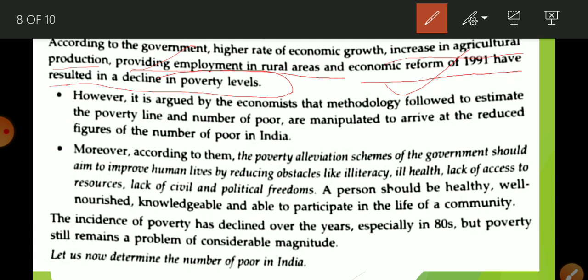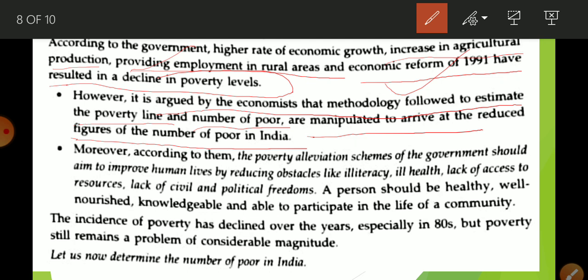Okay, however, it is argued by the economists that the methodology followed to estimate the poverty line and the number of the poor is manipulated to reduce the figure of the number of poor in India. Okay, so there is a criticism that the government wanted to reduce the number of the poor so that they can change the outlook of India in front of the world. So they manipulate the number. कैसे? जो criteria उसको कम रख के. Okay, so this is a demerit of the poverty line.